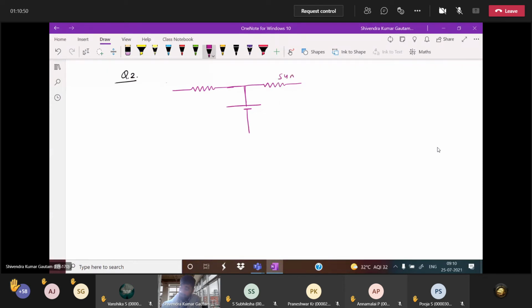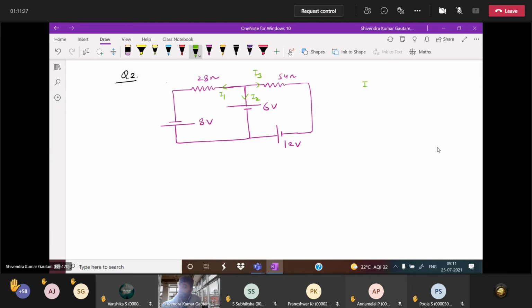This is 54 ohm, 28 ohm, 12 volt, 6 volt, 8 volt, I1, I2, I3.